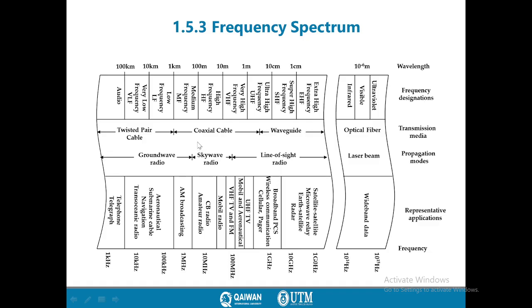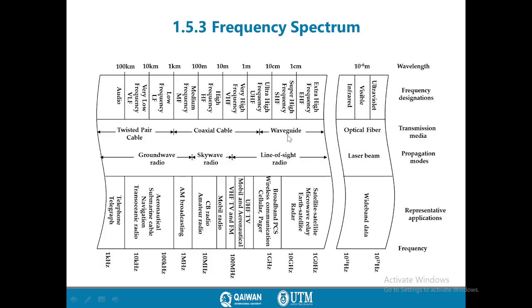Later we have coaxial cable, which supports a higher frequency range, used for medium or high frequency range, and so on according to the graph.